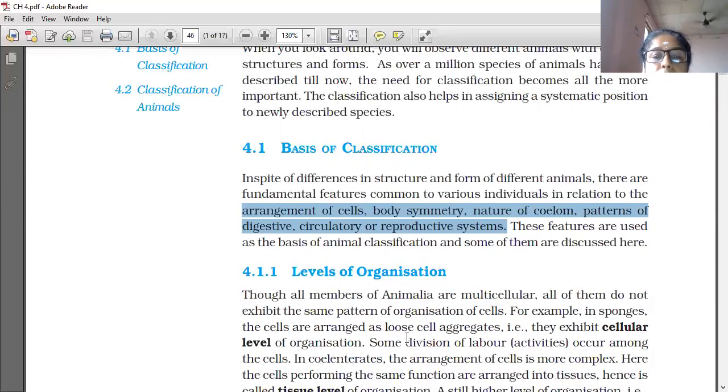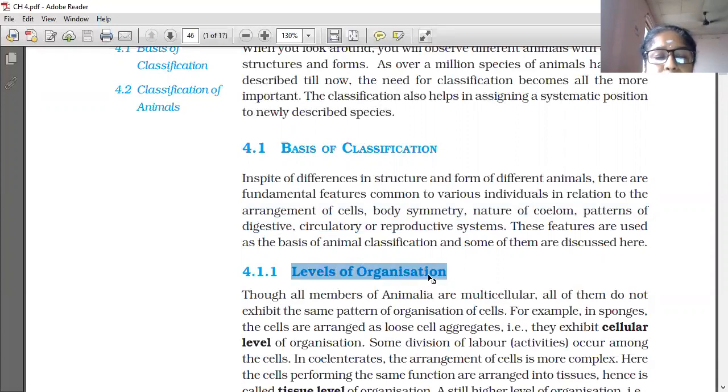So first we are going to learn levels of organization. Organization means what the structure is made up of. It is made up of cells, tissues, organs, organ systems, like that. Levels of organization. So our first topic is levels of organization.